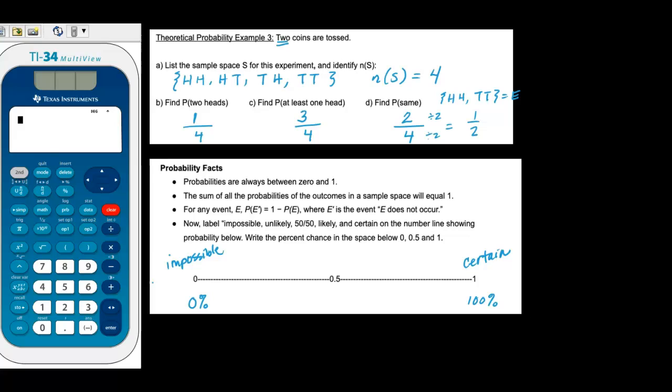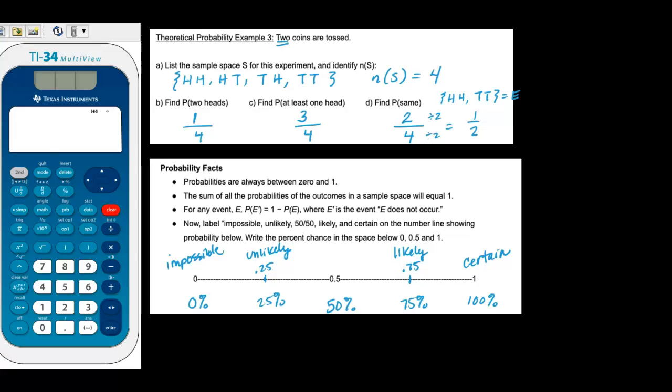And then you can have numbers in the middle. So a 0.5, that's like a 50% chance. You could say, over here, this would be the decimal 0.75, which would be like a 75% chance. So maybe we could use a word like likely there. It's maybe likely to happen. Over here, you could put a decimal like 0.25 or 25%. That would be something we could say is unlikely. So somewhere in this scale is where your probability should land always.